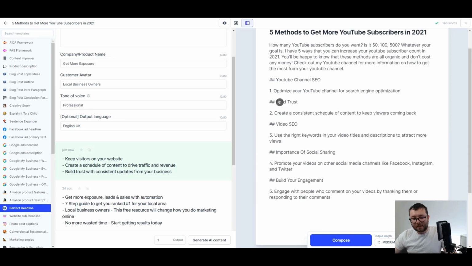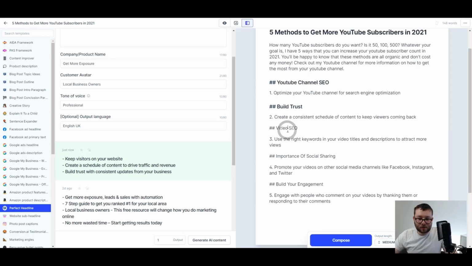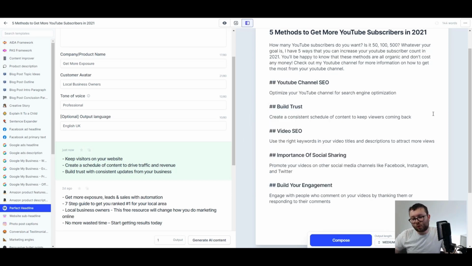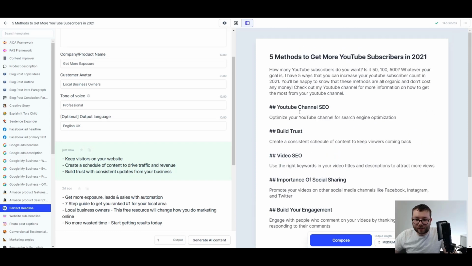So I actually think these are pretty good titles, so I'm just going to make these H2 tags. Just tweaked it just to remove the numbers, and now we have 5 methods. So what I'm just going to do is really simple. I want Jarvis to do the rest of the heavy lifting, so let's start optimizing.